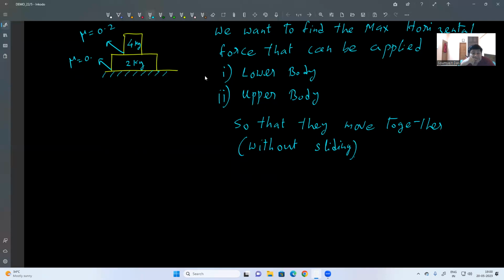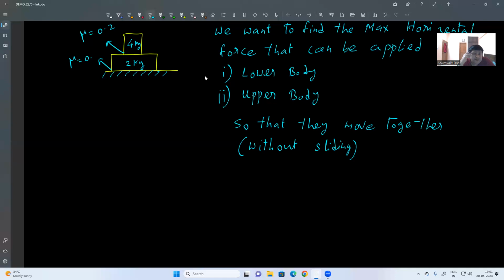So friction helps the motion of the 4 kg and opposes the motion of the 2 kg. Similarly, if I apply force on the 4 kg, the 4 kg will move forward. Why will the 2 kg mass move? Due to friction. And if friction is not there, the 4 kg will move, and after some time it will fall down from the 2 kg, but the 2 kg will not move. So friction is a force which can help the motion or oppose the motion, but it always opposes relative motion or its tendency.